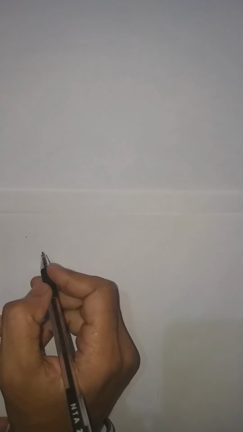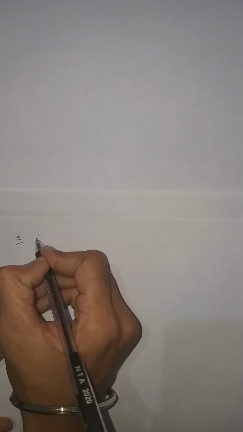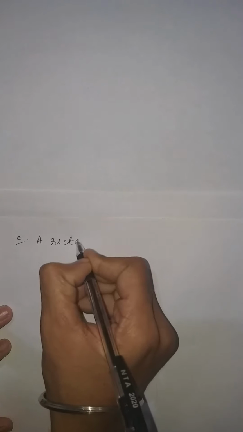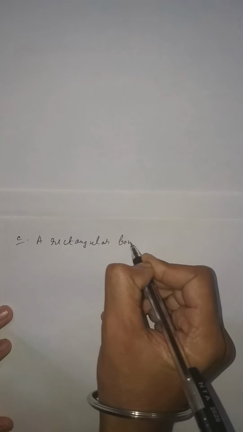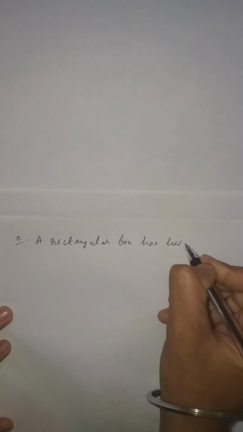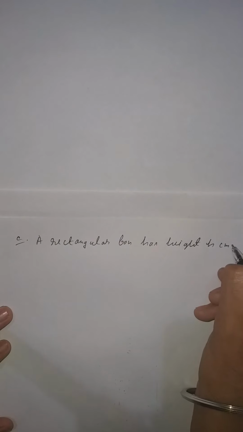Now student, come to the next question. Our next question is question number C. It is given a rectangular box has height h centimeter. A rectangular box has height x centimeter.